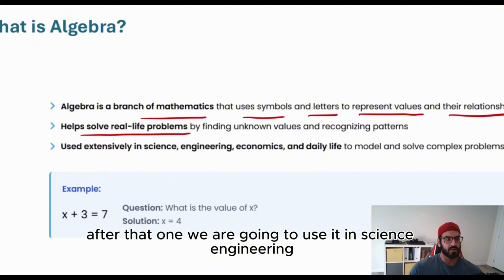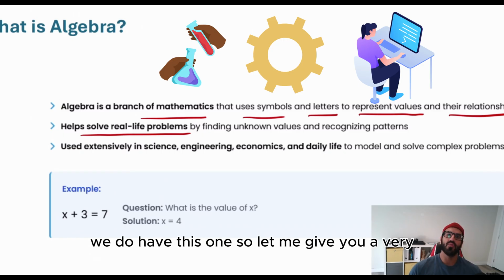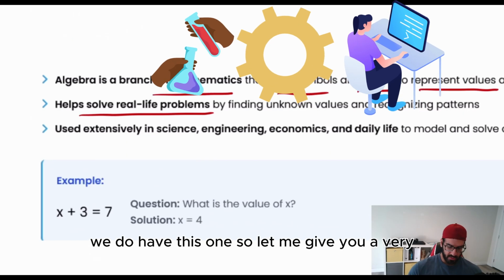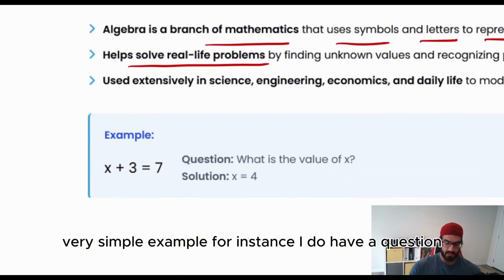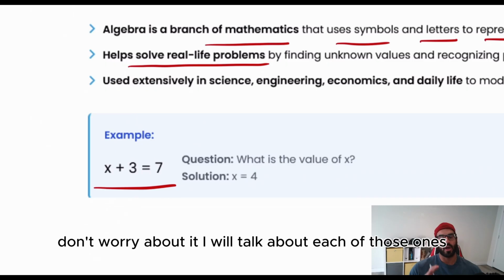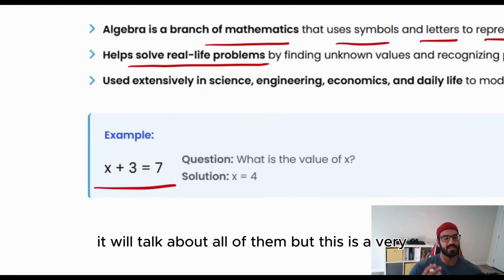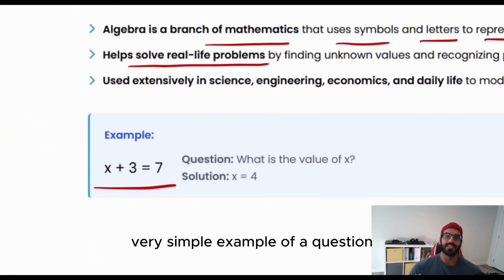After that, we use it in science, engineering, programming, in almost everything. So let me give you a very simple example. For instance, I have the equation x plus 3 is equal to 7. Don't worry about it. I will talk about each of those, why we have x, and what the equal sign means. We will talk about all of them. But this is a very simple example of an equation.